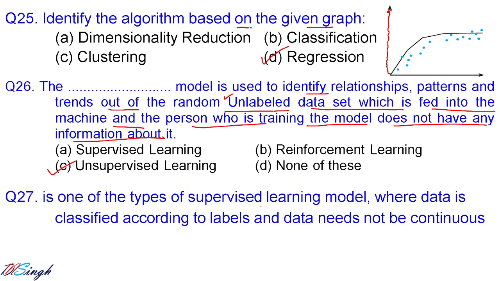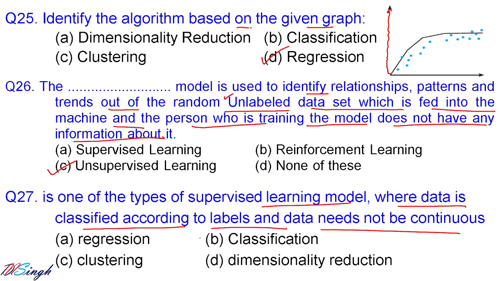Blank is one of the types of supervised learning model where data is classified according to the labels and data need not be continuous. Then it is called what? Classification. Data need not be continuous and data is labeled. So you can divide that data into different classes like A, B or C. So then it becomes what? Classification.